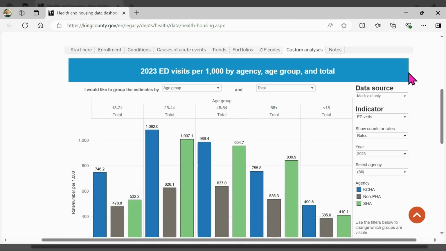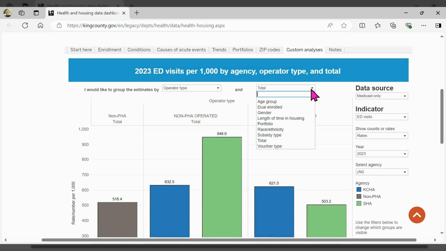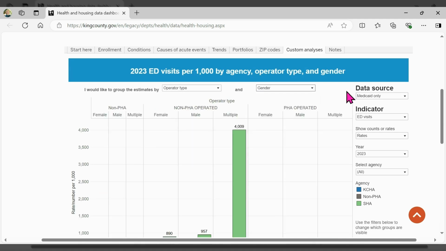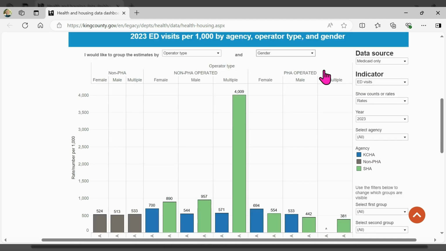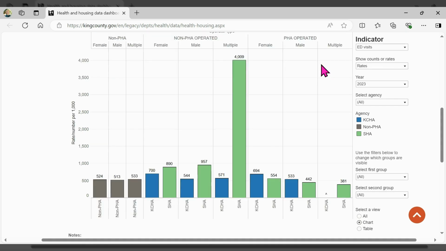The Custom Analyses tab lets you explore data by combining two or more categories. There's a similar menu on the right. You can also select two comparison groups at the top. I'll choose operator type for the first group. If I select gender for the second group, I'll see rates for different genders within each operator type.